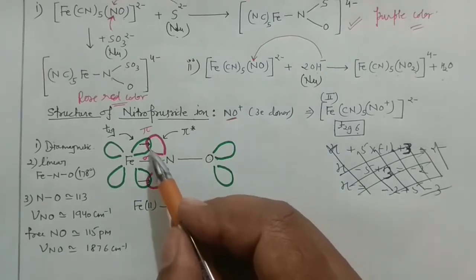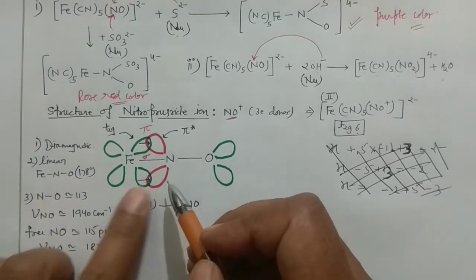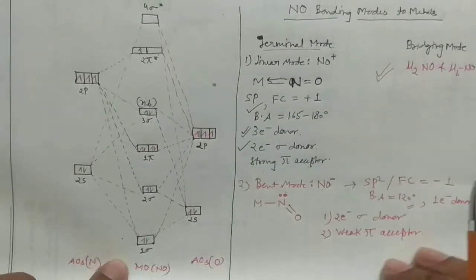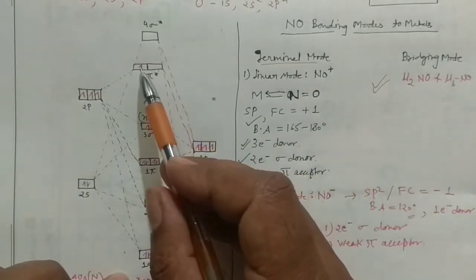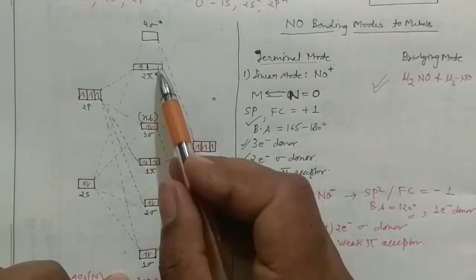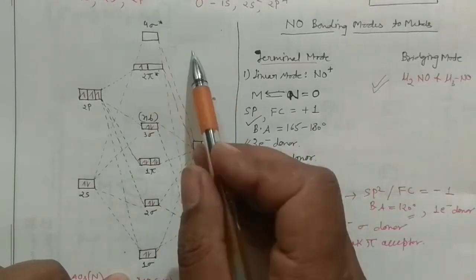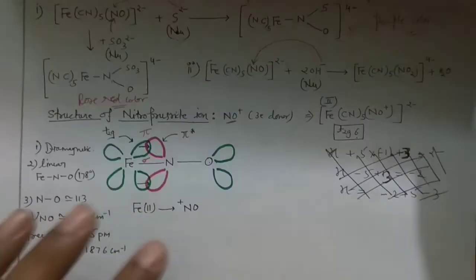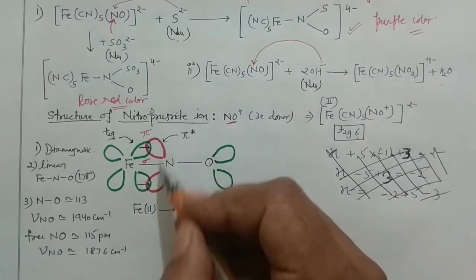And this is the nitrogen, and this is the pi anti-bonding orbital of the NO positive, right? So how to get this pi anti-bonding molecular orbital of the NO positive? If you remember one of my last lectures, in that case you can see now, when your NO is acting as the NO positive in the linear mode, so first it will donate this particular electron to the metal, then these two would be vacant, and after that the metal will donate electron to these anti-bonding molecular orbitals, right? This is important.